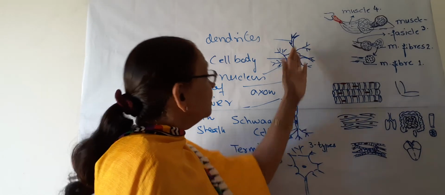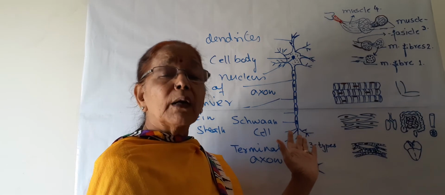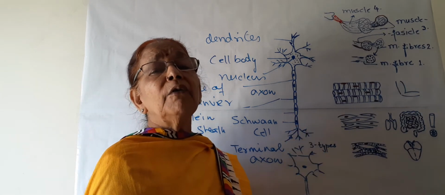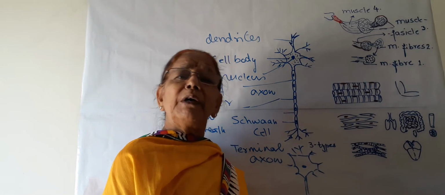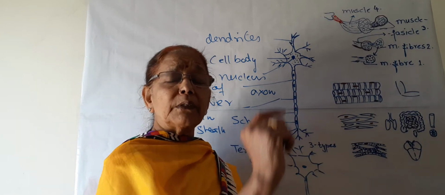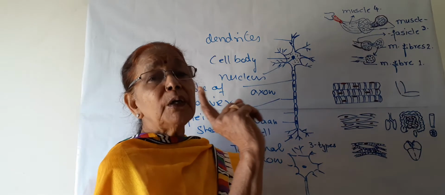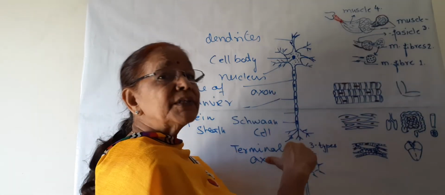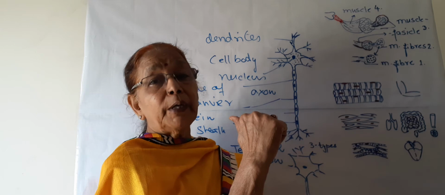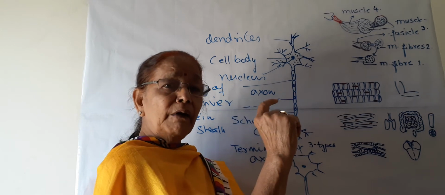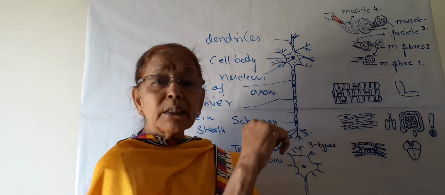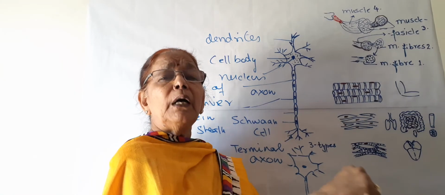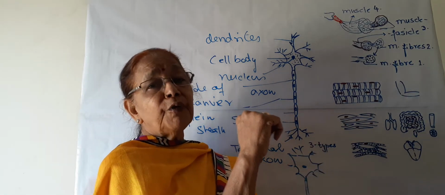But this cell is the longest cell in the human body, from the base of the spine up to the toe of the foot. About 1 meter long, a single nerve cell is present in our body, and this nerve cell is of the sciatic nerve, which extends from the base of the spine up to the toe of the foot.